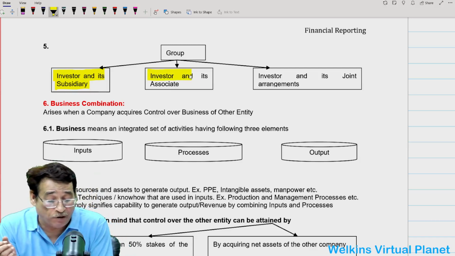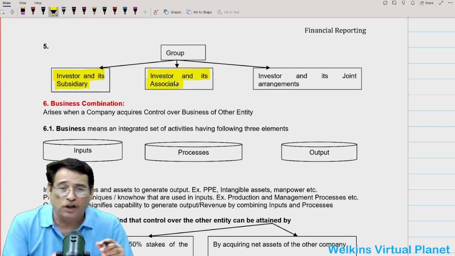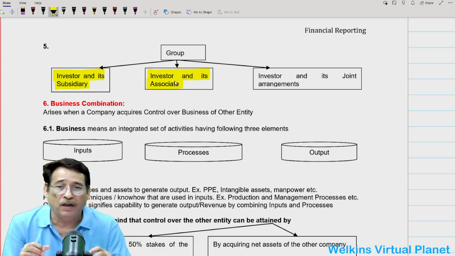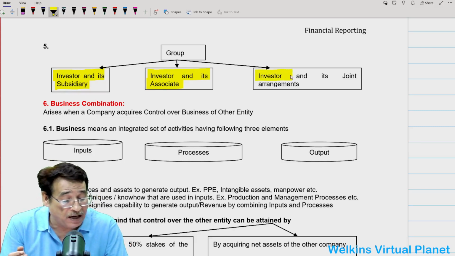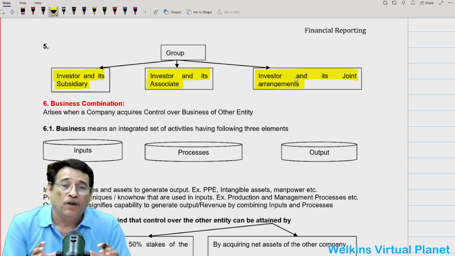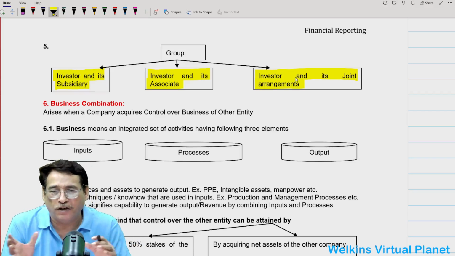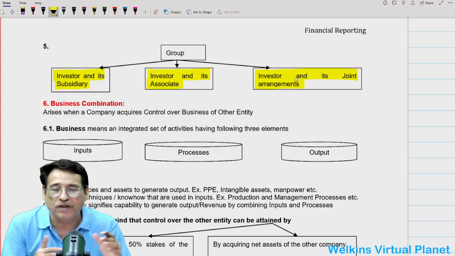Likewise, if I am an investor and I have an associate, the other entity could be my associate only if my investment is 20% or more but less than 50%. Remember one thing: even in this case, it will form a group. Similarly, if the investor has invested in a joint arrangement, again it forms a group. So a group is a combination of parent company and subsidiary company, or investor and associate, or investor and joint arrangements.